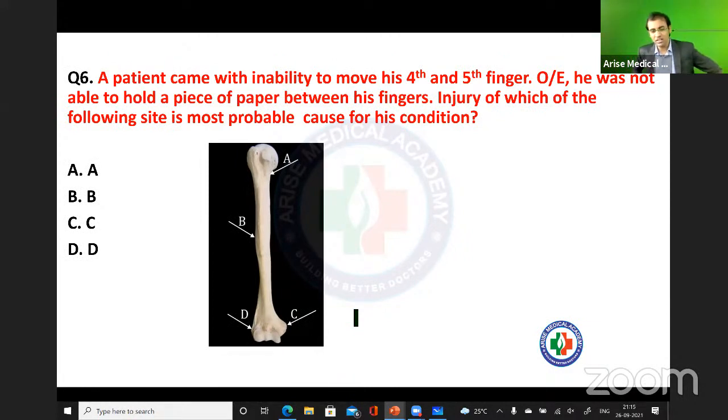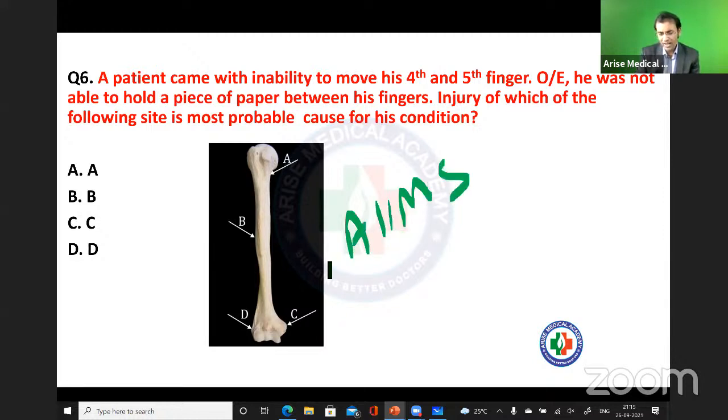A patient came with inability to move his fourth and fifth finger. On examination, he was not able to hold a piece of paper between his fingers. Injury of which of the following sites is the most probable cause for his condition? See, a similar question was asked in AIIMS, and in the last August exam a similar question was asked in FMG also. In that question there was a picture of a boy, with a point marked on this part, and they asked which nerve is most commonly injured with injury of this part.